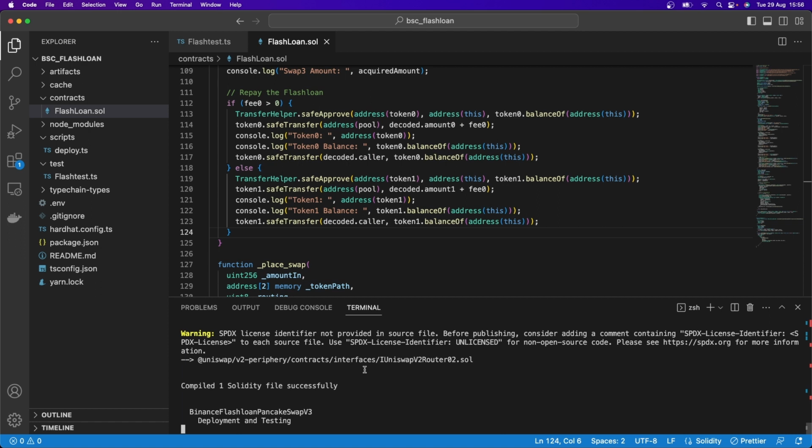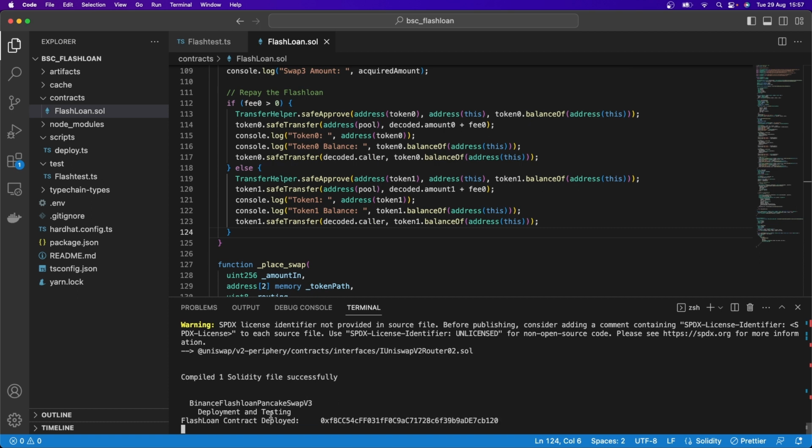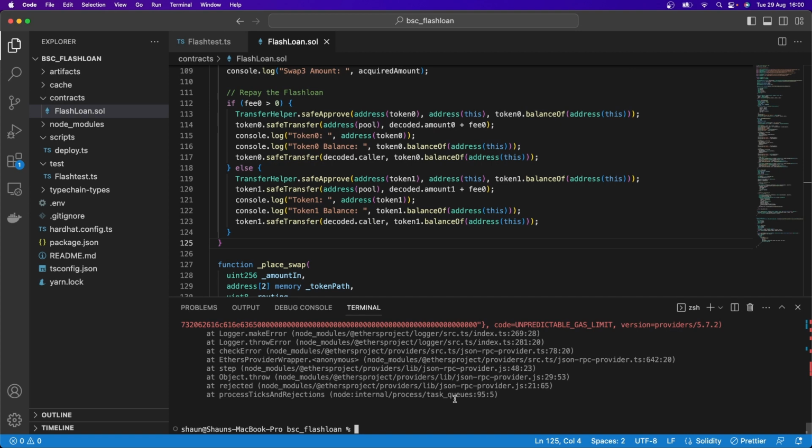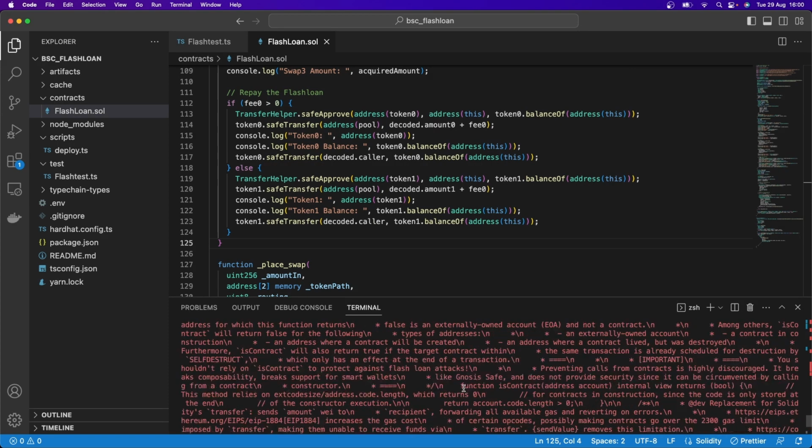So let's just see. It might work for you. If it does, you got extremely lucky. That has happened to me before. If it does, though, you got extremely, extremely lucky. And there we go. The contract has been deployed and it's now performing the swaps in the transaction. And as expected, this has failed nicely.